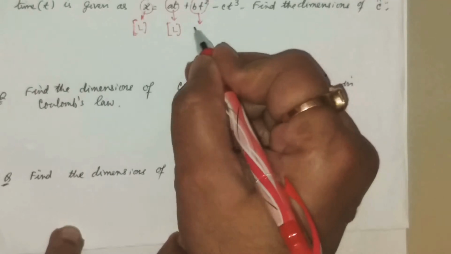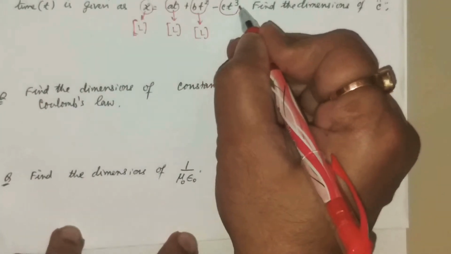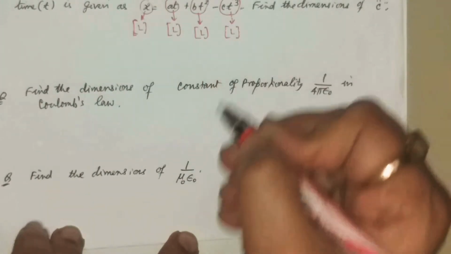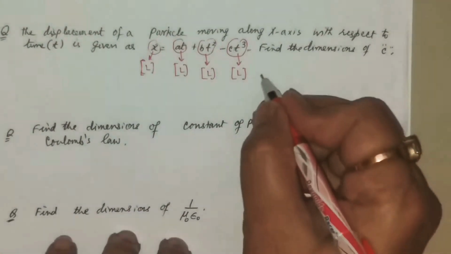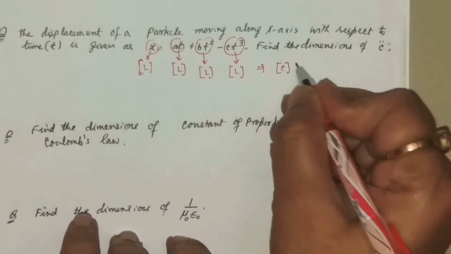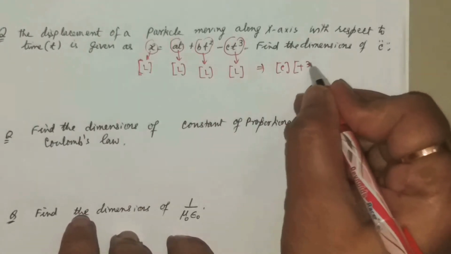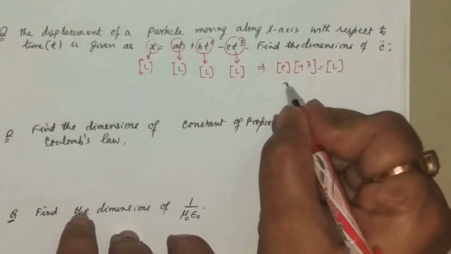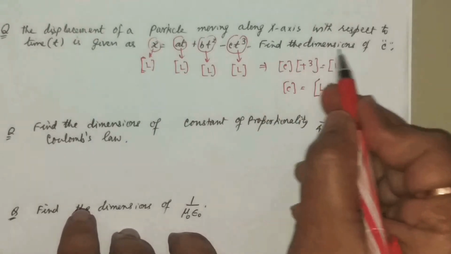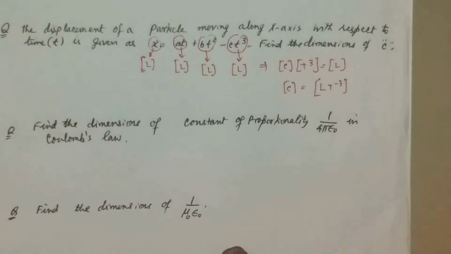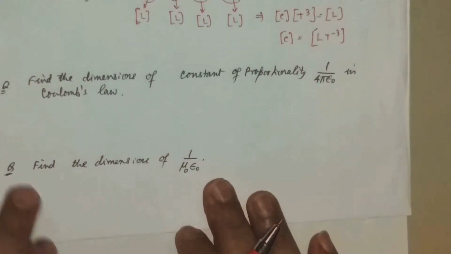B into t square should have the dimension of L. C into t cube should have the dimension of L. Only quantities having the same dimension can be added. Therefore, the dimension of C t cube, meaning t to the power 3, should be L. So the dimension of C is equal to L t to the power minus 3. That was the question: find the dimension of the constant of proportionality.